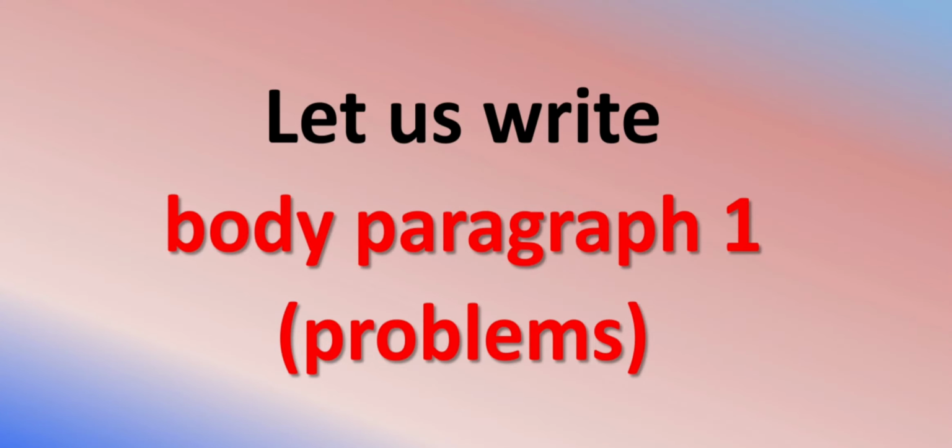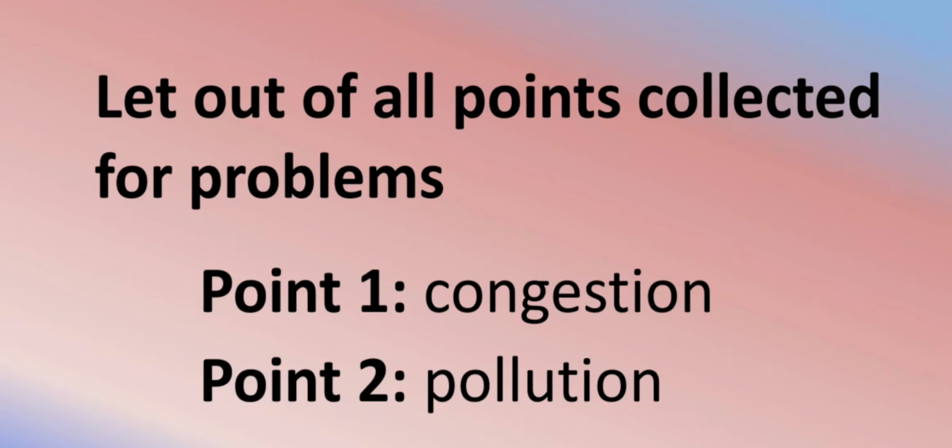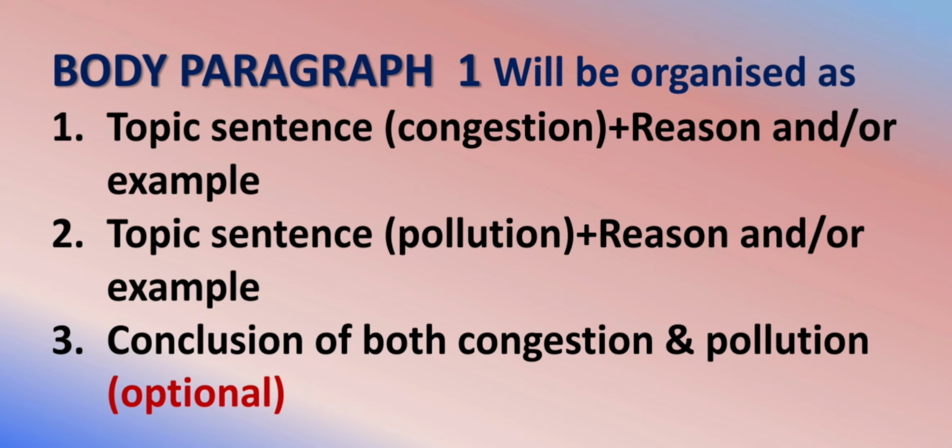Now let us write the body paragraph 1, in which we are going to describe 2 problems caused by the increasing urban population. Let, out of all points collected for problems, point 1 be congestion and point 2 be pollution. Now, as discussed earlier, for writing the body paragraph 1, we are going to write the topic sentence for congestion, its reason and/or example, topic sentence for pollution, its reason and/or example, and finally a conclusion of both congestion and pollution. Now, let's see how to do that.